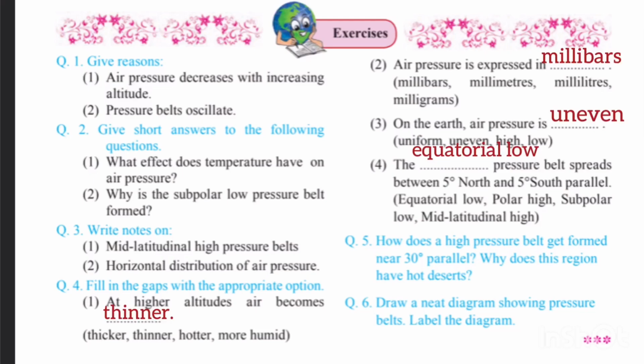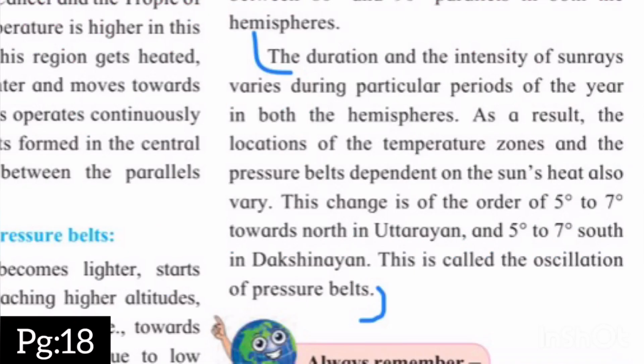Second one, pressure belts oscillate. Answer is there on page number 18. The duration and the intensity of sun rays vary during particular periods of the year in both the hemispheres. As a result, the location of the temperature zones and the pressure belts dependent on the sun's heat also vary. This change is of the order of 5 degrees to 7 degrees towards north in Uttarayan and 5 degrees to 7 degrees south in Dakshinayan. This is called the oscillation of pressure belts.